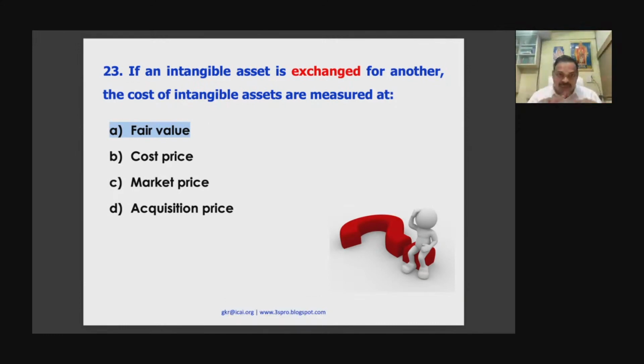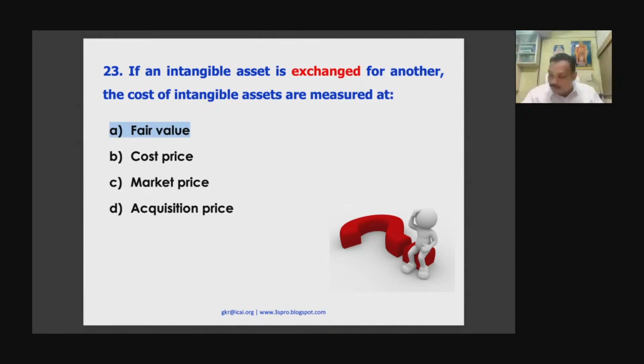Okay. Please understand the difference. Initial measurement is always at cost, but in an exchange, at that time it is fair value. So there is one more exceptional case where fair value will also be used. So there are two exceptional circumstances where fair value will be measured. In all other cases it is only cost.